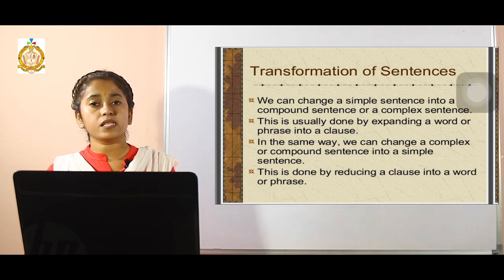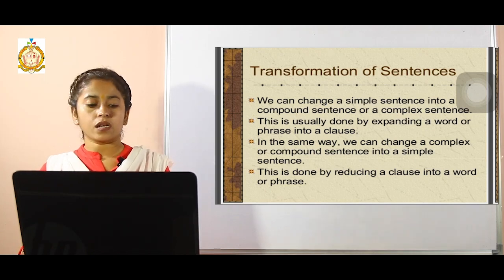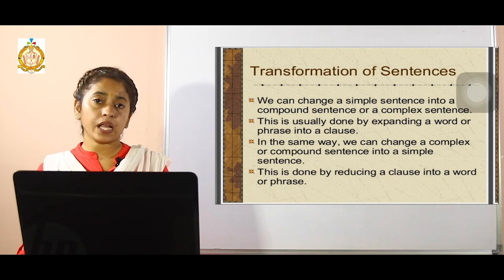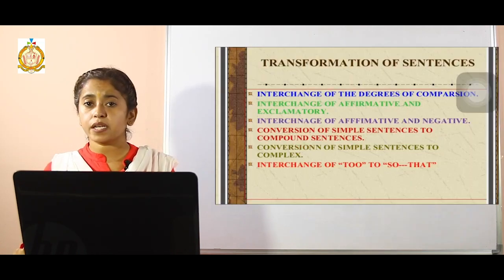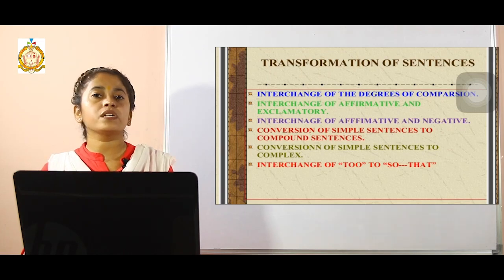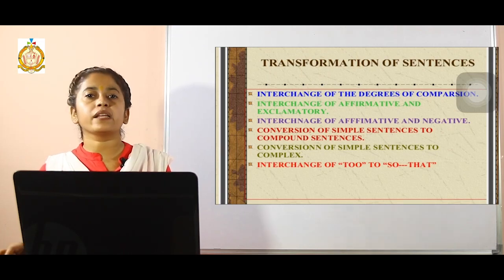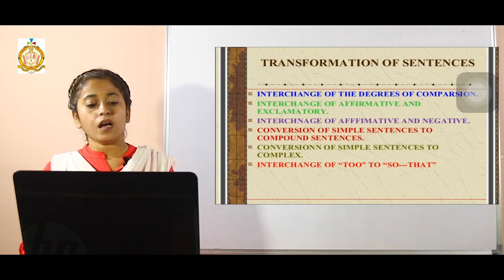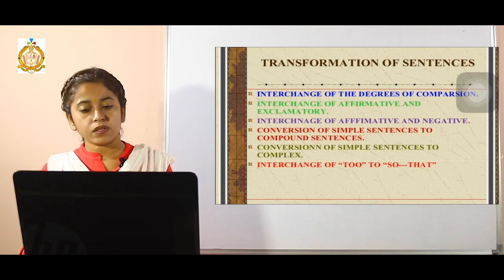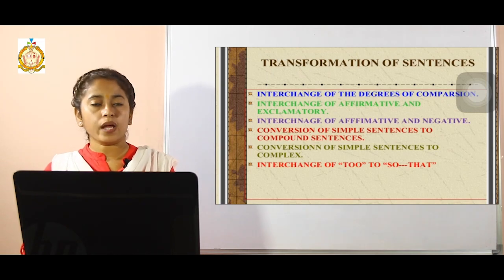So a simple sentence will have only one clause, whereas a complex sentence will have one main clause and one subordinate clause. Subordinate clause means the clause which depends upon the main clause to clarify its meaning. And then the last, a compound sentence. A compound sentence can have more than one main clause.